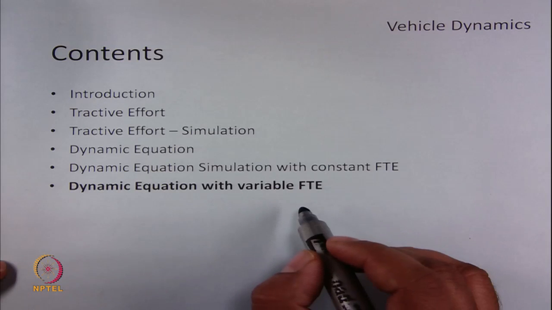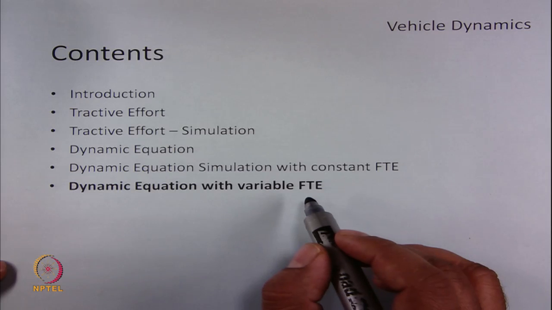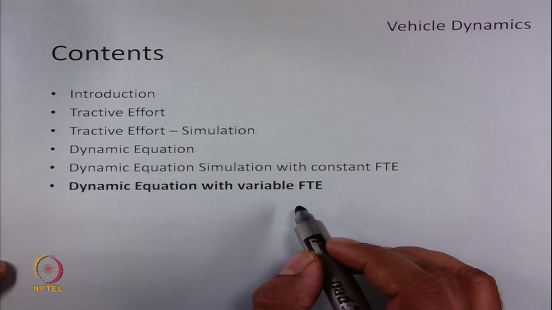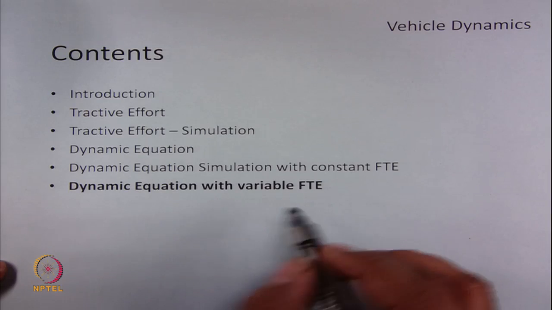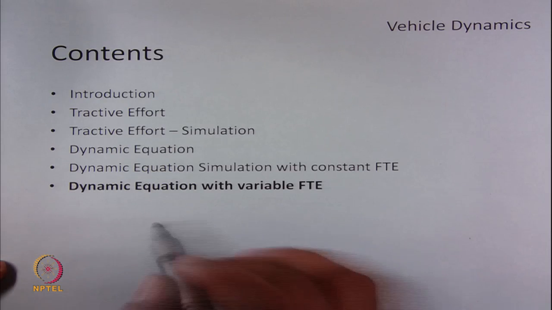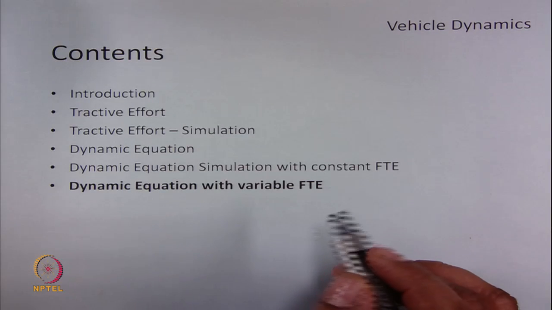So this is normally the case. An electric vehicle will be given variable tractive effort forces in different regions of vehicle speeds. So we will see this derivation of different dynamic equations in today's lecture.